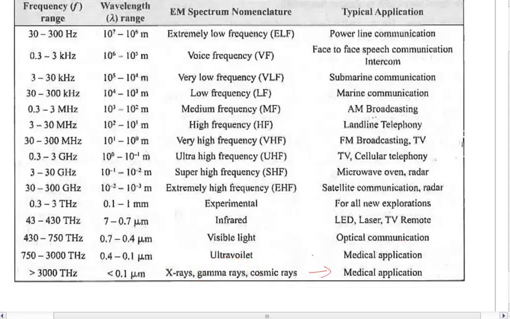So right now wireless communication is somewhere in this range, not even 3 gigahertz, it's beyond 3 gigahertz, somewhere in this range. The state of the art mobile communication will be right now in this range, and we have to go beyond that. Anyway, so this is what the electromagnetic spectrum is. Thank you.